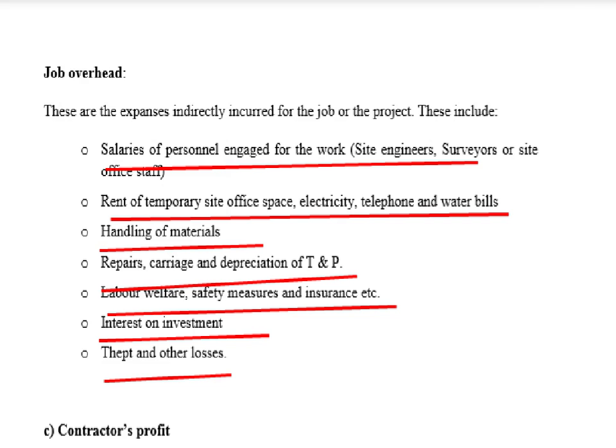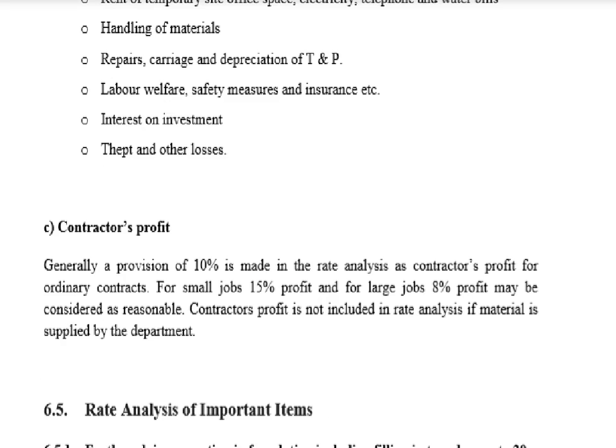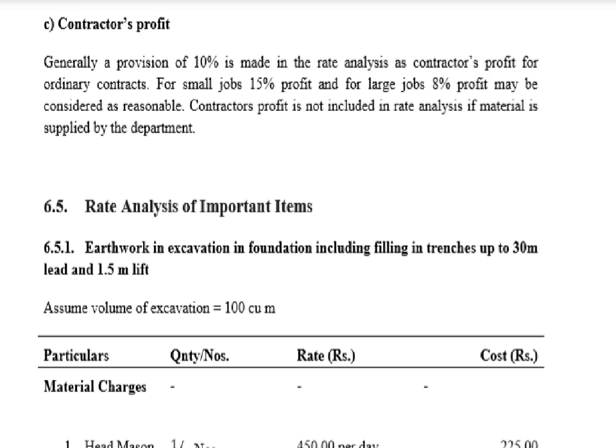Now last and important, that is contractor profit. Why does the contractor work for us? Okay, as I earlier discussed, it is average 10%, but it will vary from 8 to 15% depending on the nature of the work. Generally a provision of 10% is made in the rate analysis as contractor profit. But for a small job, it is around 15%. For a large job, it is around 8%.